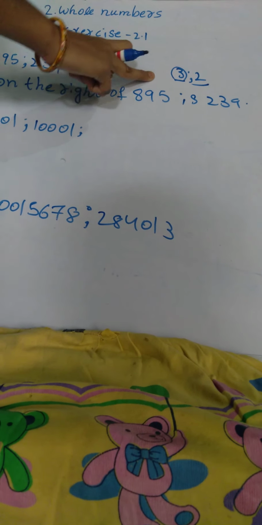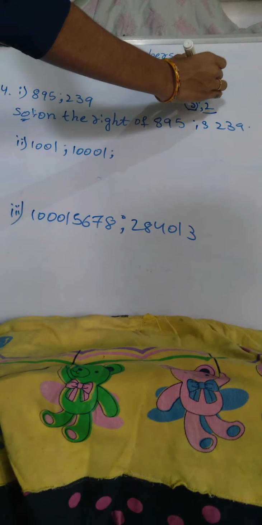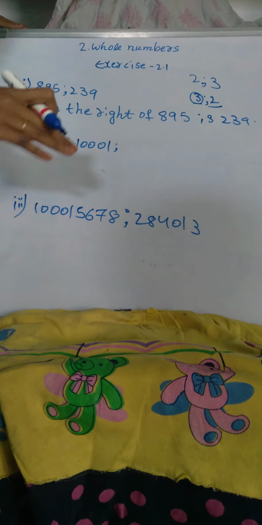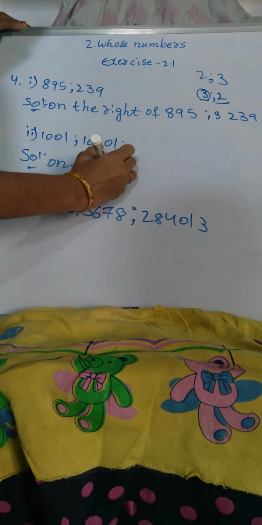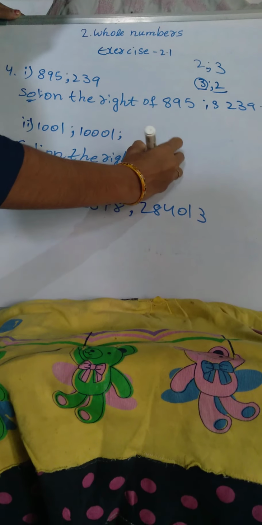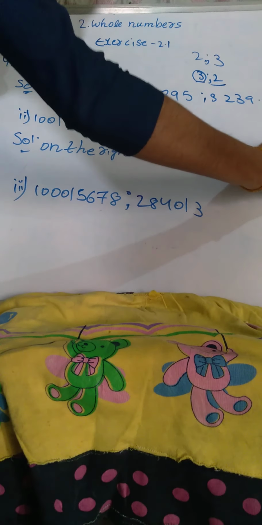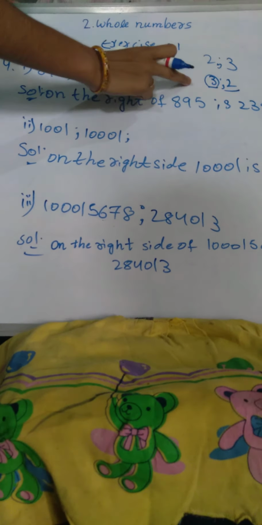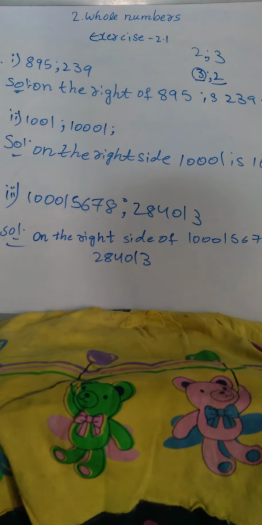Firstly we have to take the greatest number. For suppose if 2 and 3 is there, it means we have to take: on the right side of 3, the 2 is there. Okay, we have to take like that. On the right side of 10,001 is 1001. So first we have to take the biggest number. Okay. So our fourth problem has completed.